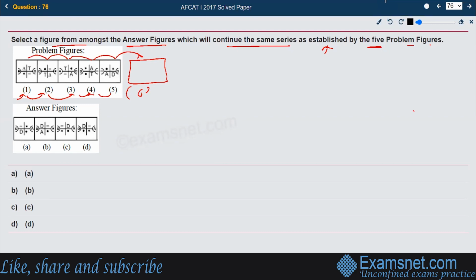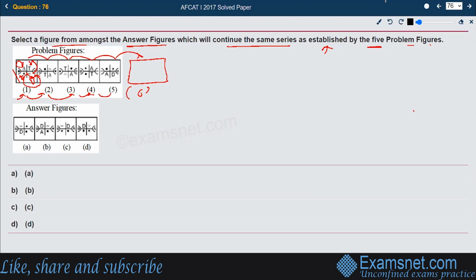If you look at this carefully, from the first figure, this particular filled dot is moving towards this, and then this particular triangle is coming diagonally to this position. This equal to is going up here, and this T is coming on the diagonal side, and this star is going outer.